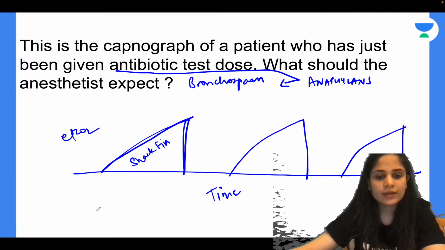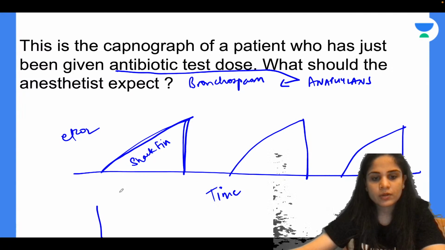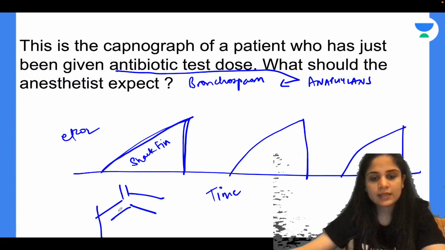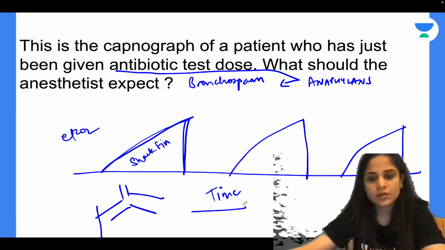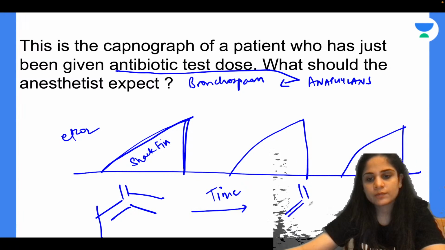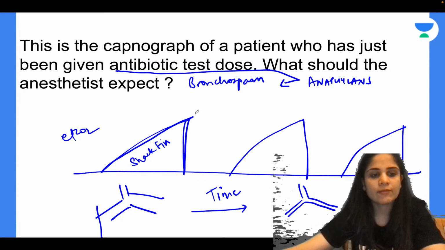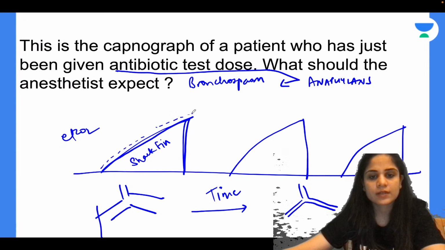Okay. So why do you get this? Imagine this is your normal bronchus. And the carbon dioxide easily leaves through the normal bronchus. Now during an anaphylaxis, your bronchi get very narrowed. So when they get narrowed, it takes a long amount of time for the carbon dioxide to come out.